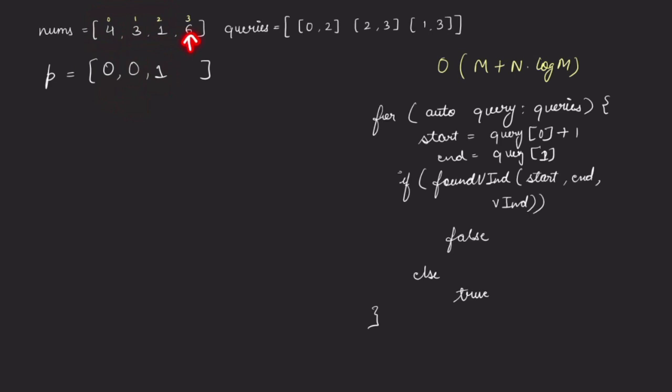Then we need to check for this 6. Now these two are having different parity. So at this index also, we will store whatever is present in the previous index. So we will store 1 over here. So this is what our prefix sum array would look like.